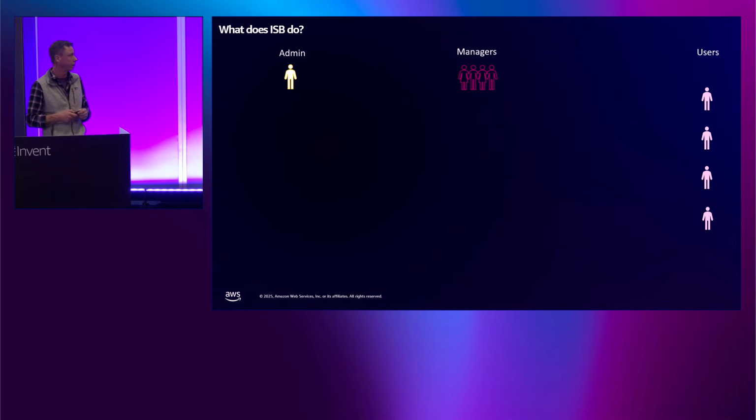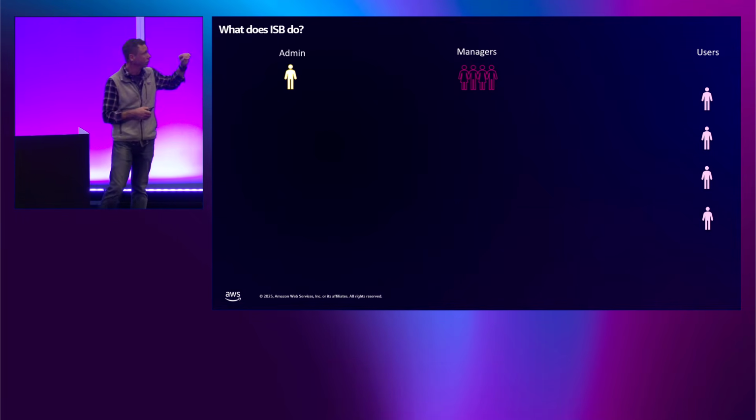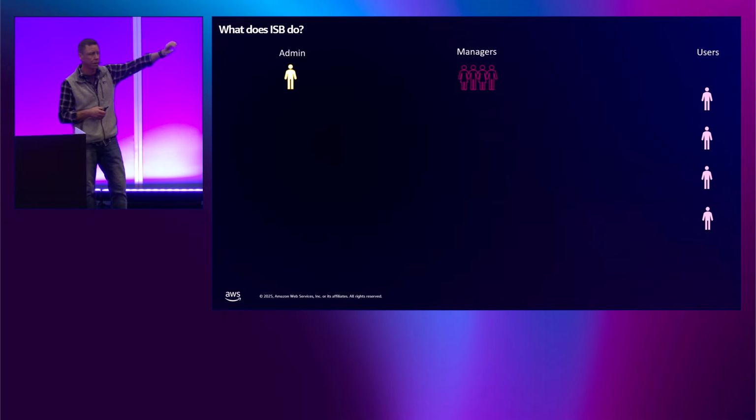So what does Innovation Sandbox do? I'm going to walk through the workflow fairly quickly, and then I'm going to jump into a demo. When we built the solution, there are 3 different types of users that we imagine using it: admin personas, manager personas, and user personas.